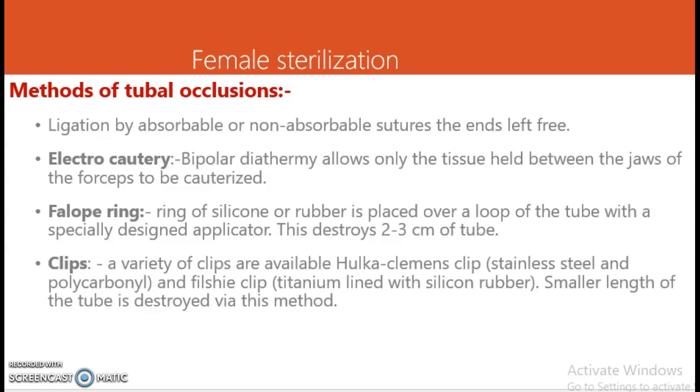Female sterilization is done by ligation with absorbable or non-absorbable sutures, the ends left free. And this female sterilization can be done during cesarean section in patients with a previous 2 or 3 or 4 cesarean sections. At the time of cesarean section, bilateral tubal ligation can be done, or via mini laparotomy, or laparoscopically. Electrocautery can be used, and the Falope rings are available. These are the rings that are placed over the loop of the tube with a specially designed applicator, and this destroys about 2 to 3 centimeters of the tubes. And the clips are also available.